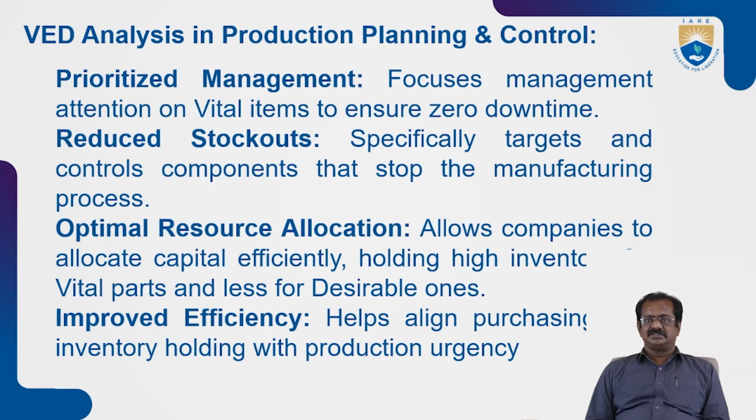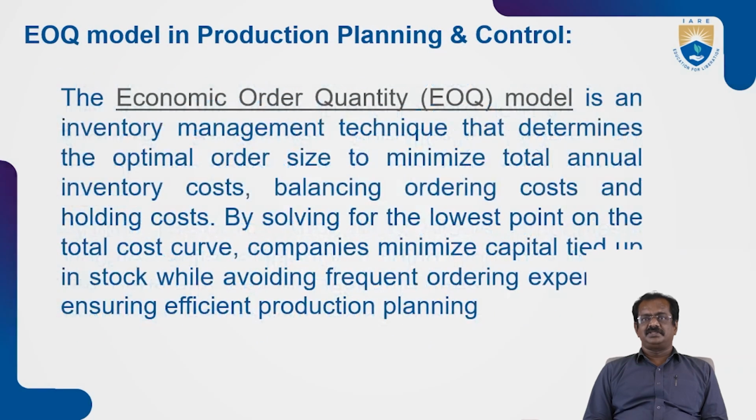So improved efficiency. This helps in balancing the inventory holding with the production urgency. Once these two vital objects are getting exhausted, the management feels it's very important to repurchase them and spend much money on that. Once the monetary resources are planned in such a way that there is no stagnant investment, it will lead to better cost optimization for the customer. Coming to the next one.